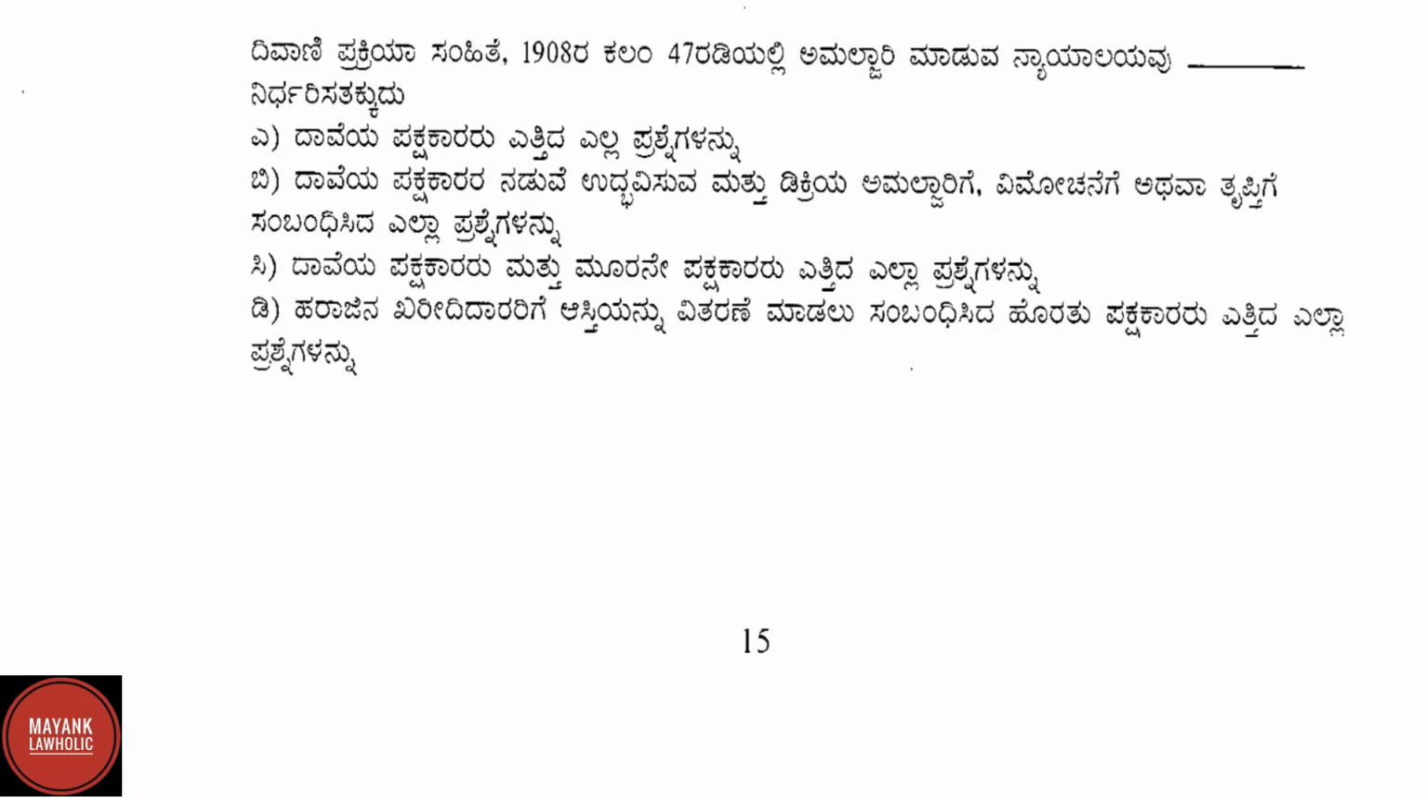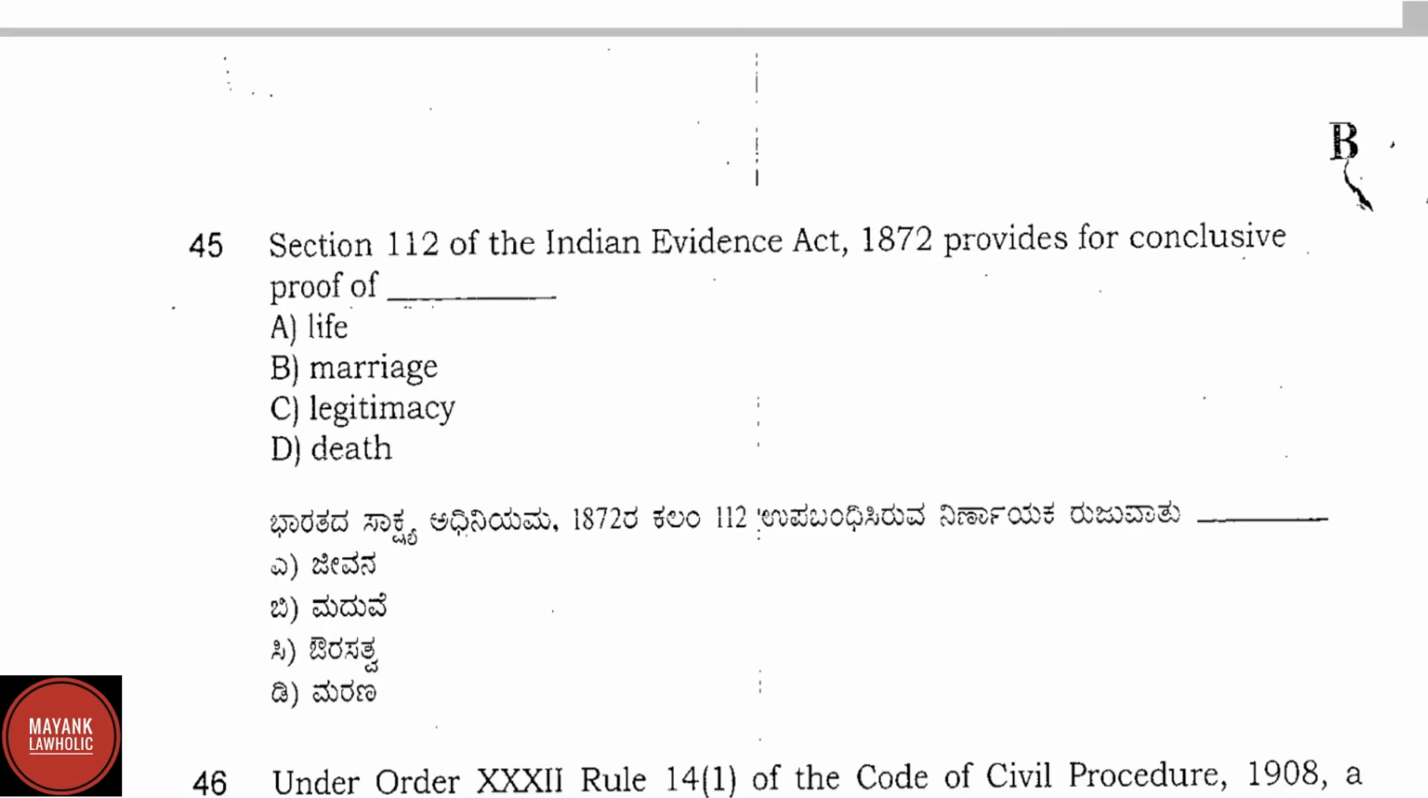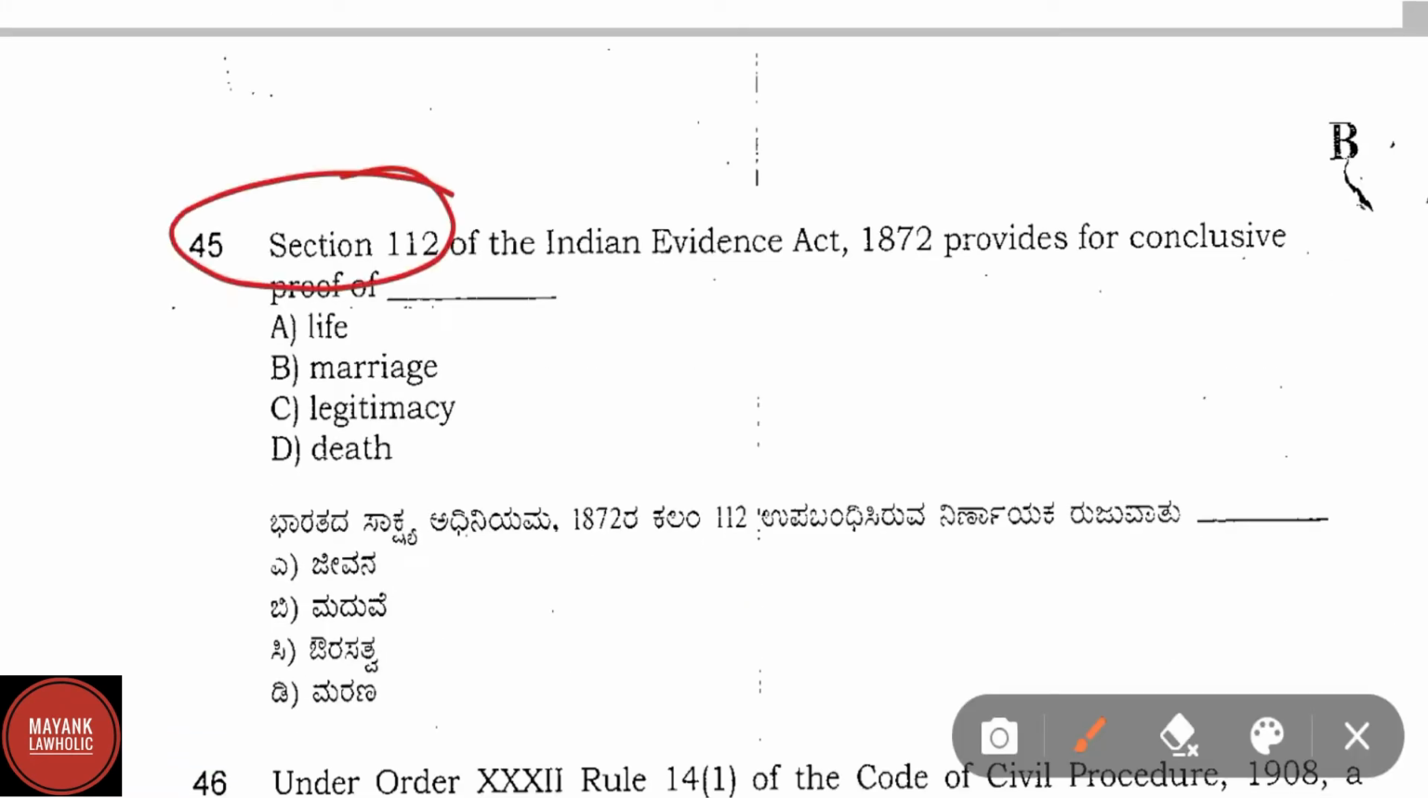Now let us proceed to question number 45. Section 112 of the Indian Evidence Act provides for the conclusive proof of. Correct answer is option C, that is legitimacy. Section 112 of the Indian Evidence Act, birth during marriage, conclusive proof of legitimacy is provided.